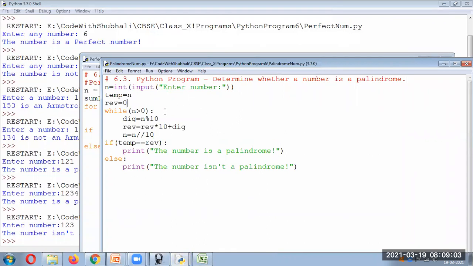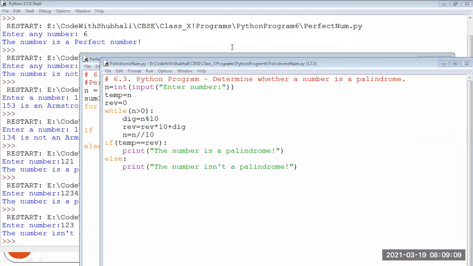Okay, let's understand this. Let's take one number. We will take the number as 120 just for simplicity. If we divide by 10, this is the logic of how things are happening actually.